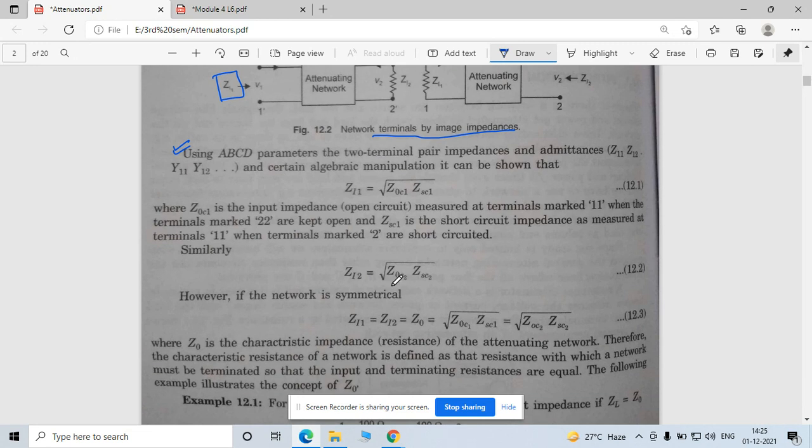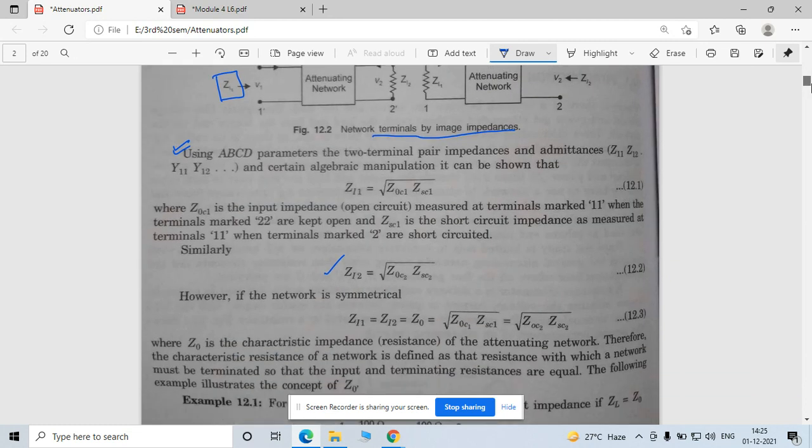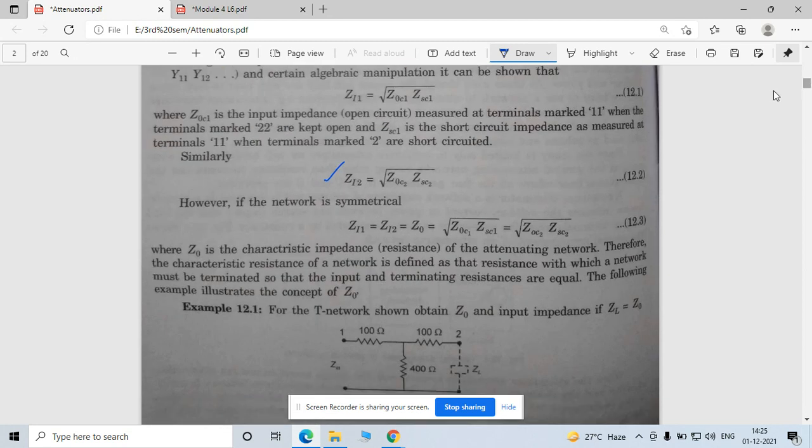Now see here, for matching the impedance, ZI1 and ZI2 are equal, right? And this is known as your characteristic impedance Z0, the square root of this. Now see, one example is given here. For transferring the maximum power to the load, your input load impedance must be equal to your characteristic impedance.